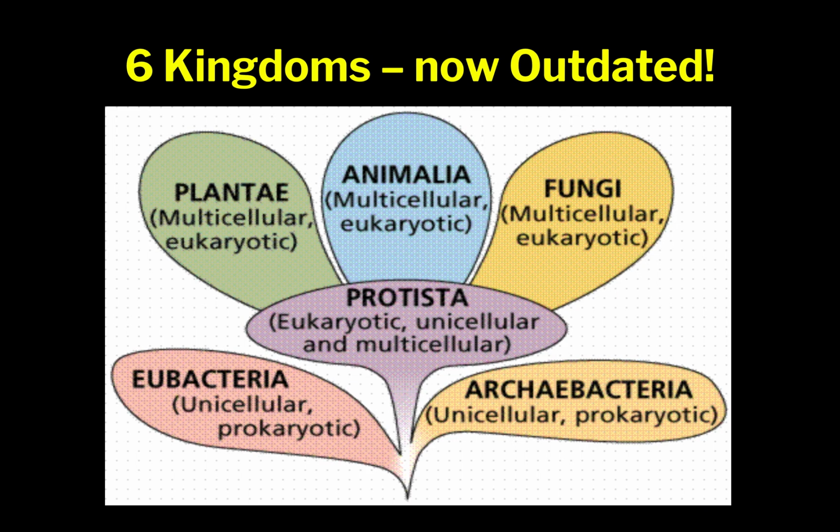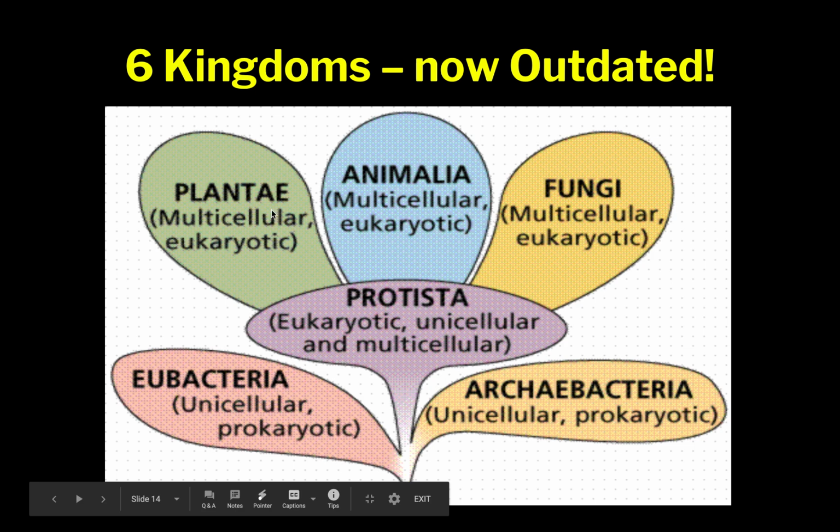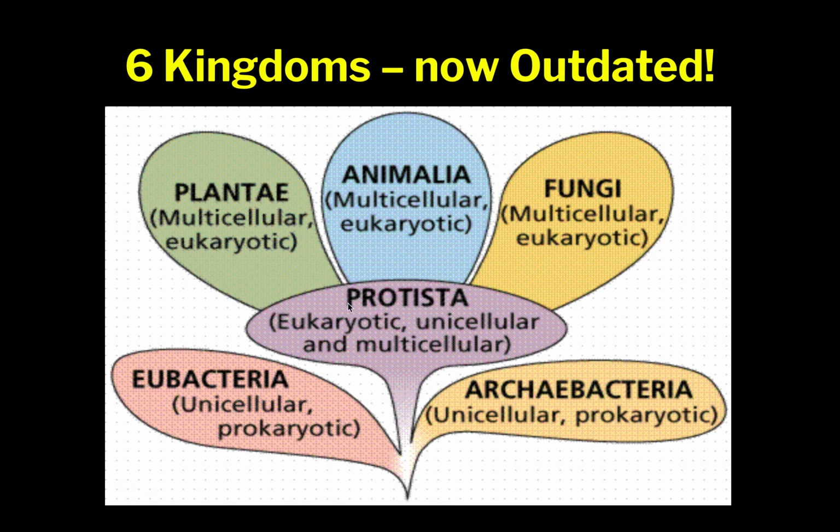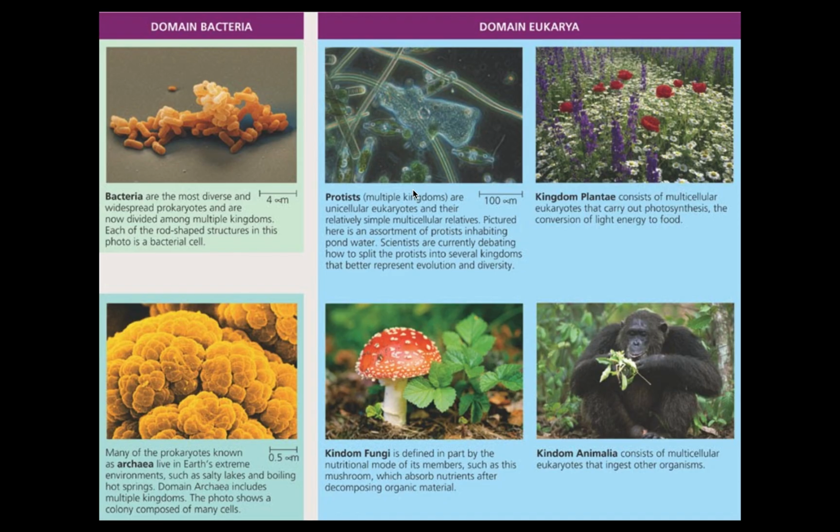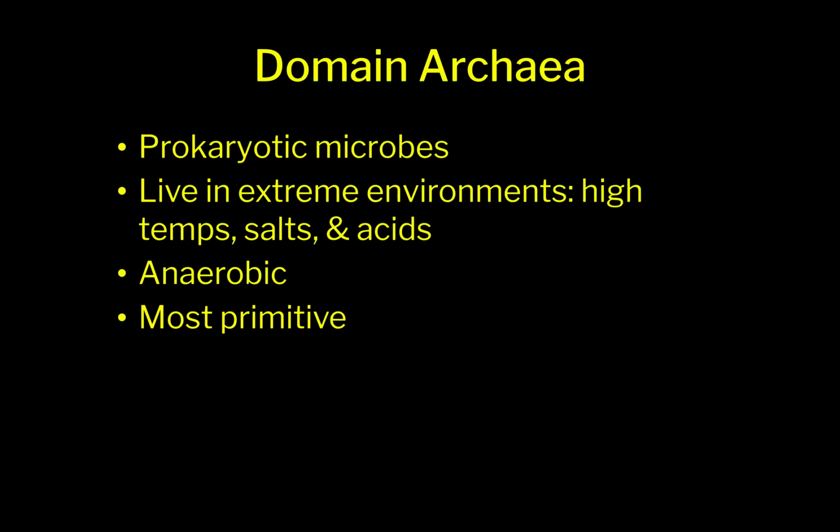And then we do have six kingdoms now. And even then, it's probably outdated. We've got to talk about that. Even though I'm making you know that there's six, the only kingdom we want to know is Animalia. But there's talk about the Protista kingdom being separated out. Okay? So there's six kingdoms. We're in the kingdom Animalia. You can see that there. And then there are three domains.